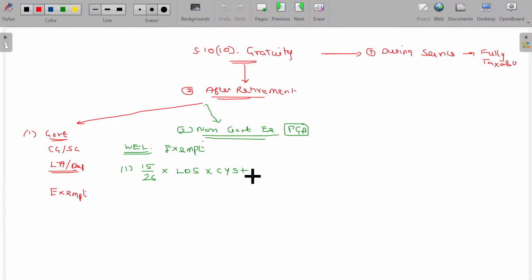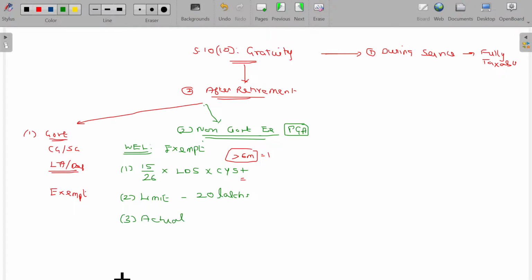This plus represents that if a year is more than 6 months, it will be considered as 1 year. Second point, there is a statutory limit, which is 20 lakhs. Third being the actual gratuity you receive.